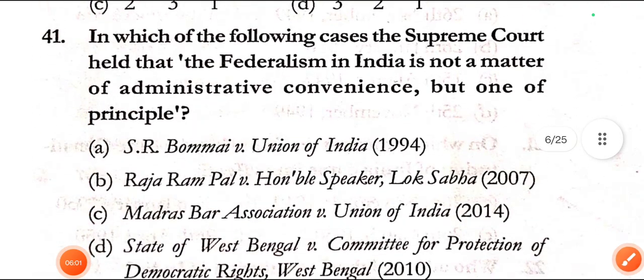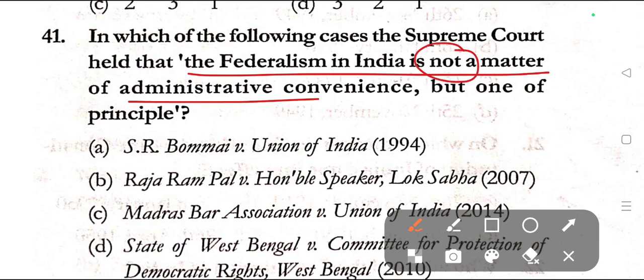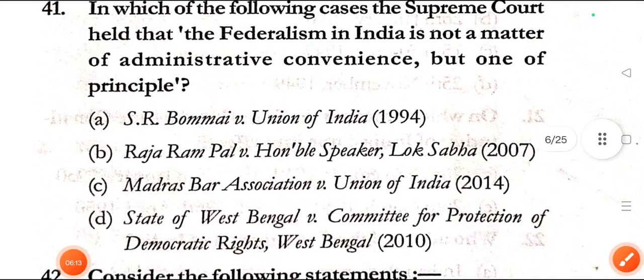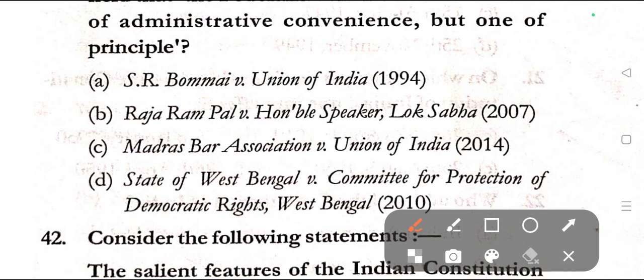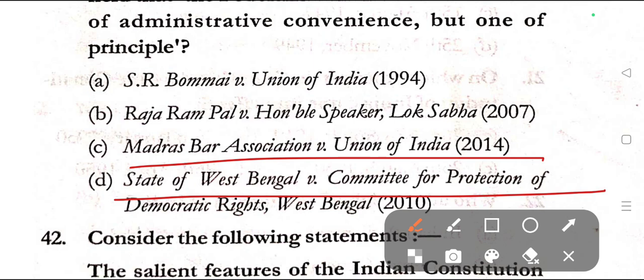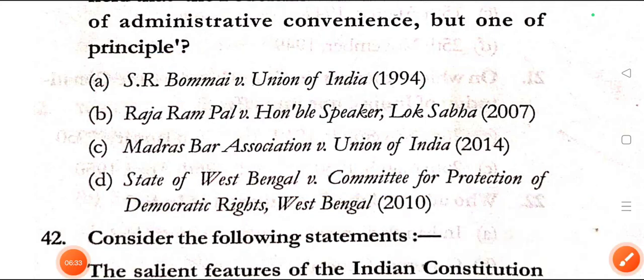Now let us proceed to question number 41. In which of the following cases did the Supreme Court hold that the federalism of India is not a matter of administrative convenience but one of principle? Options are S.R. Bommai versus Union of India 1994, Rajaram Pal versus Honorable Speaker of Lok Sabha 2007, Madras Bar Association versus Union of India 2014, and option D, State of West Bengal versus Committee for Protection of Democratic Rights, West Bengal 2010. Here in question number 41, the correct answer is option A, S.R. Bommai versus Union of India.